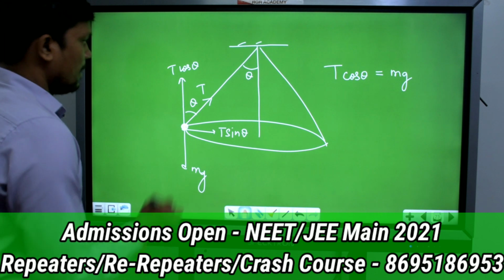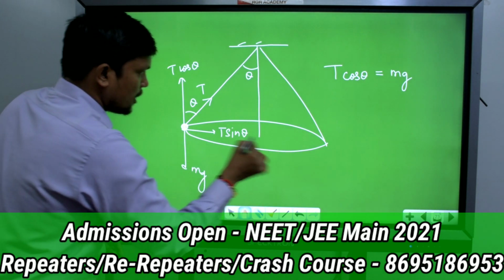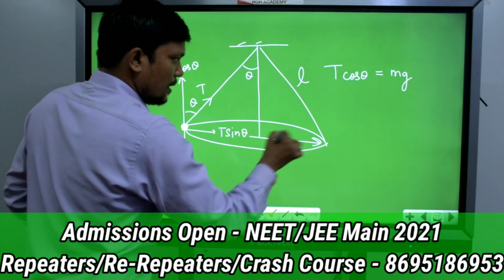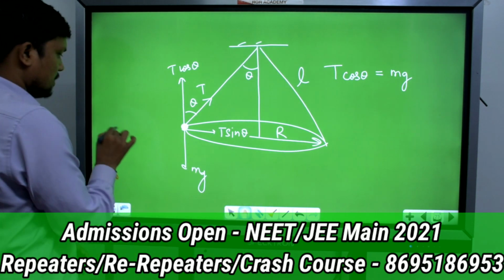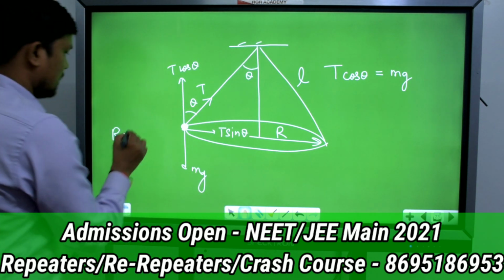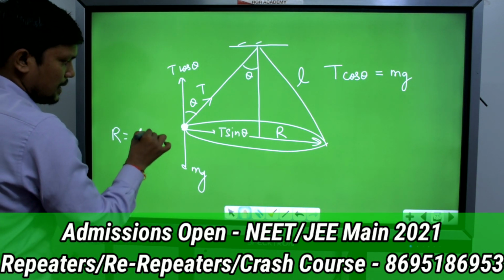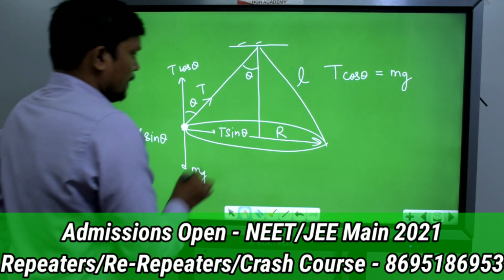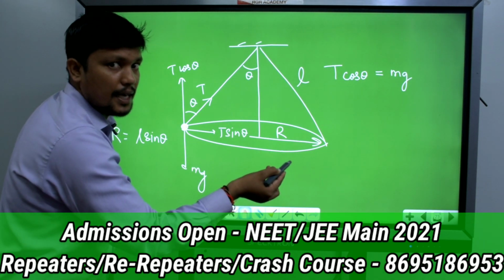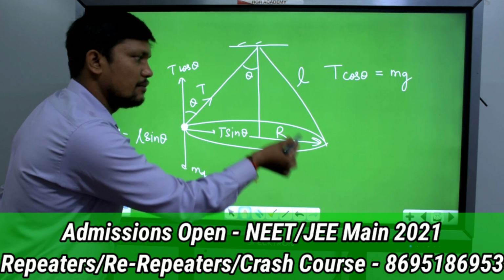Now see this, it is moving in a horizontal circle. If the length is L, this is L cos theta, so this is L sin theta. So what is the radius? L sin theta. Clear? So this T sin theta is providing the required centripetal force to the particle so that it can move in a circular path.